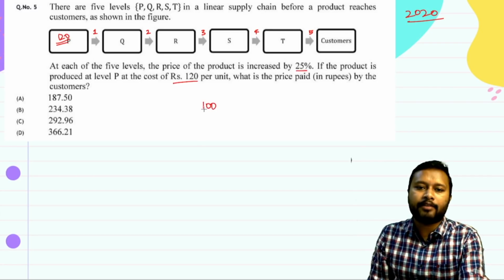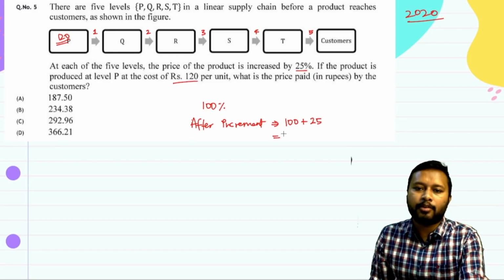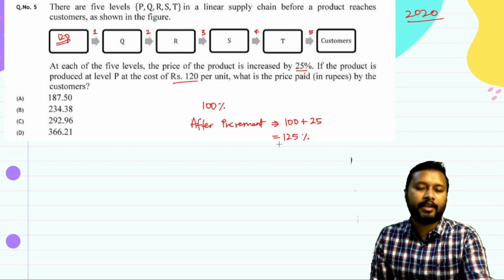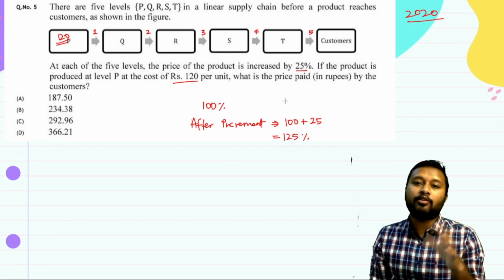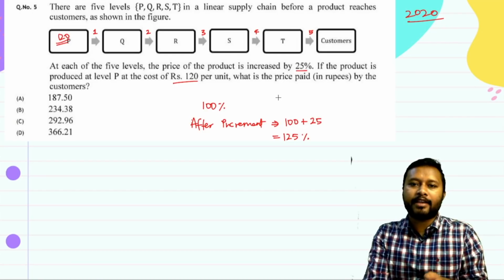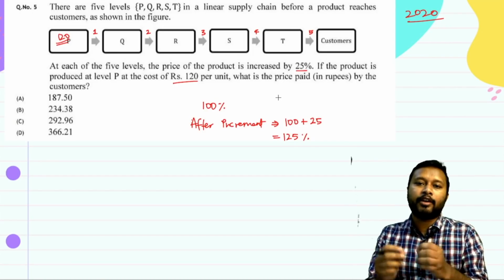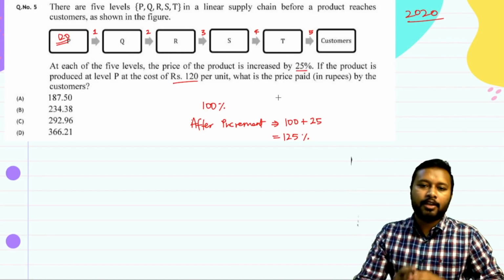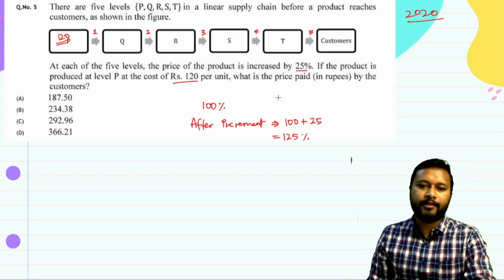If I take the initial price as 100%, the price was already 100% and you are increasing 25% more, so it becomes 125%. This is how we write it. We don't call it 25% because this has been increased on the price. That's why we call it 125%. This is something you have to understand.